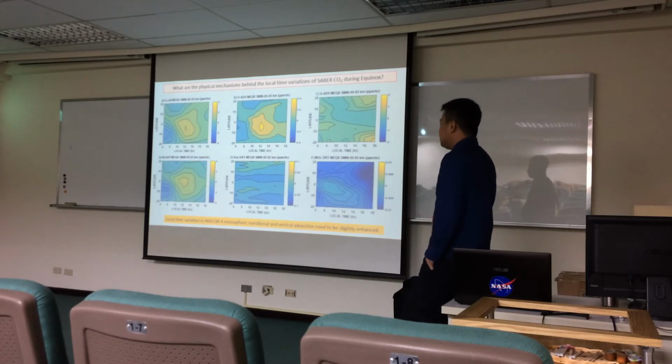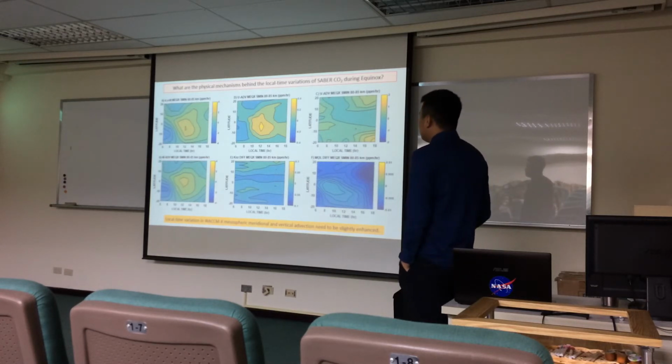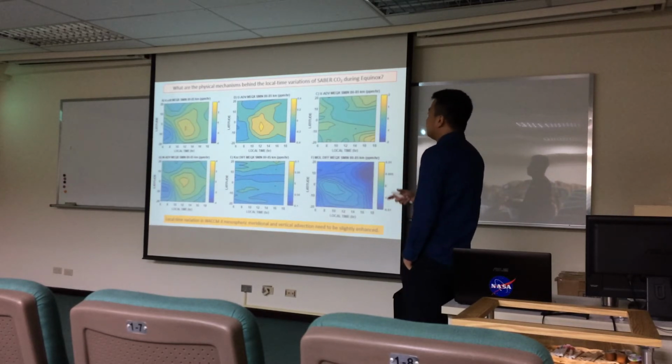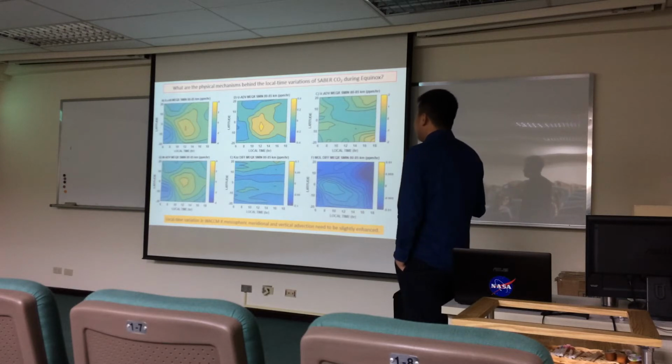Since we showed earlier that the general structure is captured by what's observed, we can at least infer that the local time variation of meridional and vertical advection may be similar to what is shown in WACCM-X, or maybe it needs just a slight enhancement.